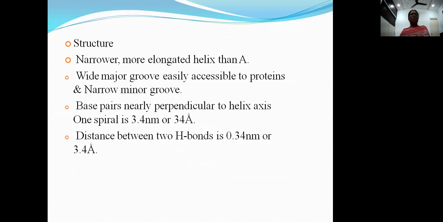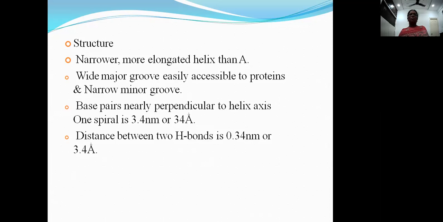It is a narrower, more elongated helix than A. It has a wide major groove, easily accessible to proteins for binding, and a narrow minor groove. The base pairs are nearly perpendicular to the helix axis, with one spiral in 34 angstroms or 3.4 nanometers. The distance between successive nucleotides is about 3.4 angstroms.